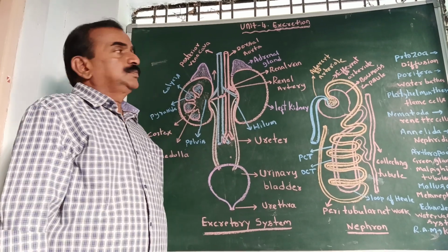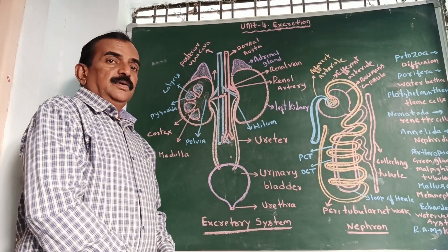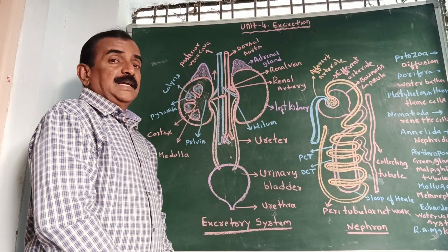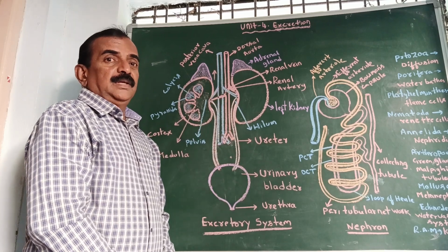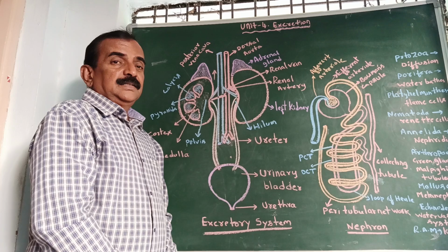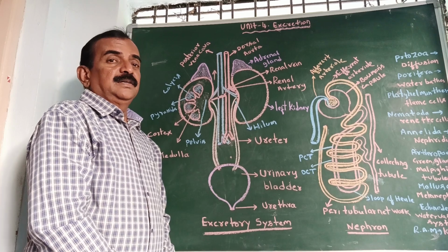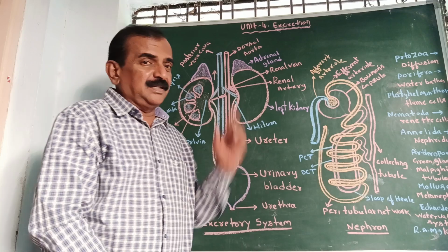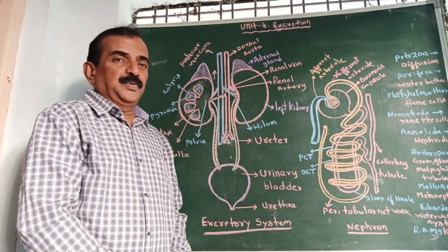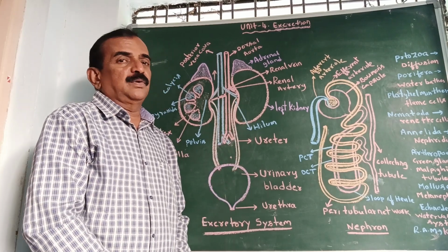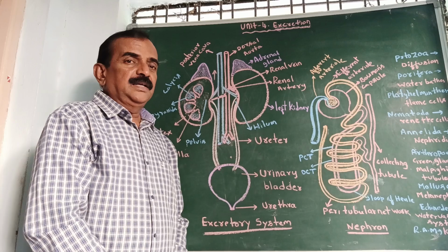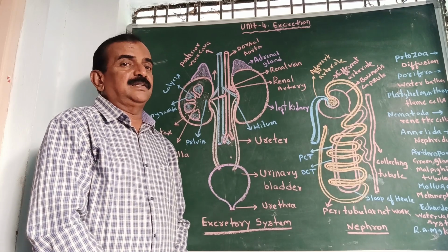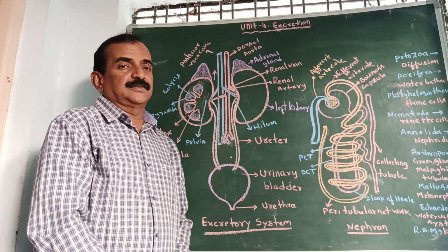Hello children, today we are discussing Unit 4, excretion. In 10th class, there are 10 units: nutrition, respiration, transportation, excretion, reproduction, coordination, life processes, heredity, our environmental concern, and the last one is natural resources. Like that, 10 units are there in 10th class.